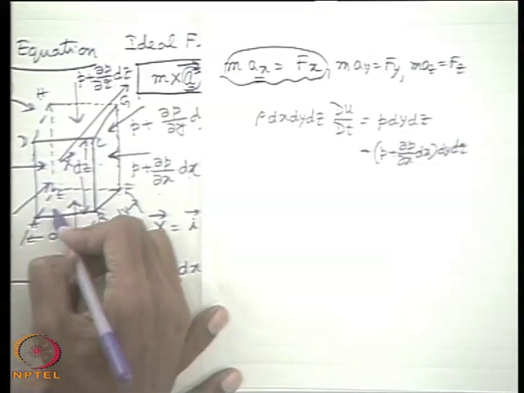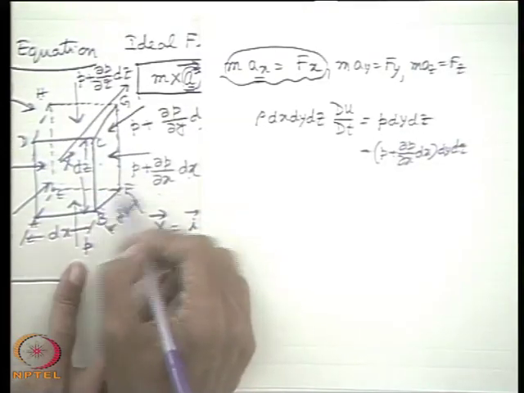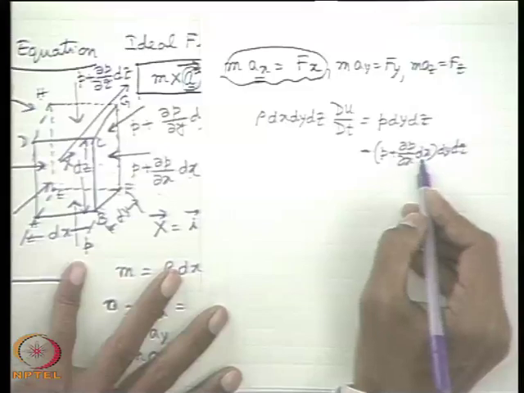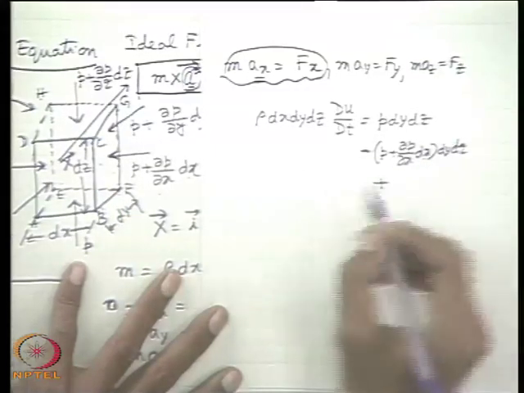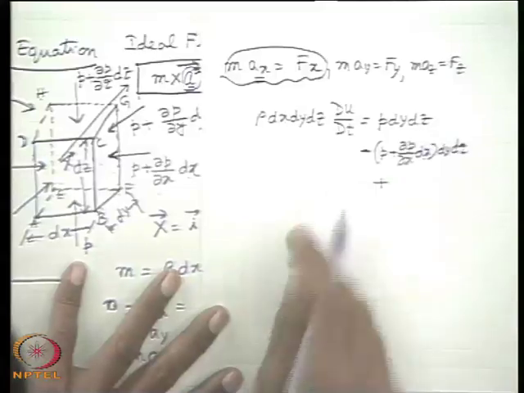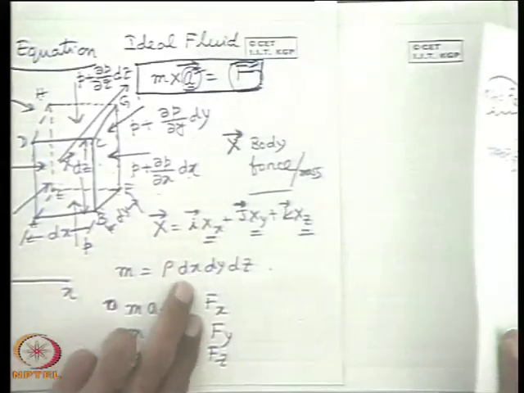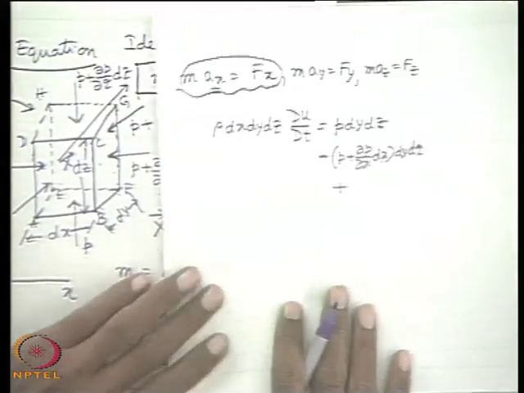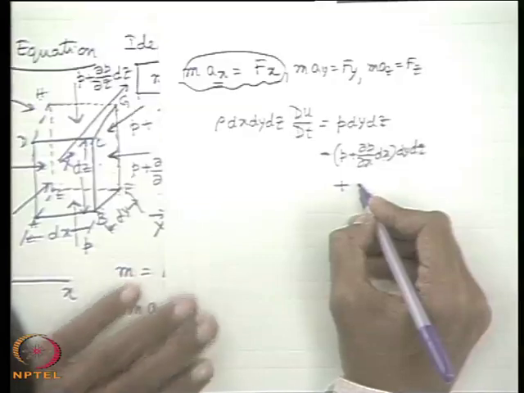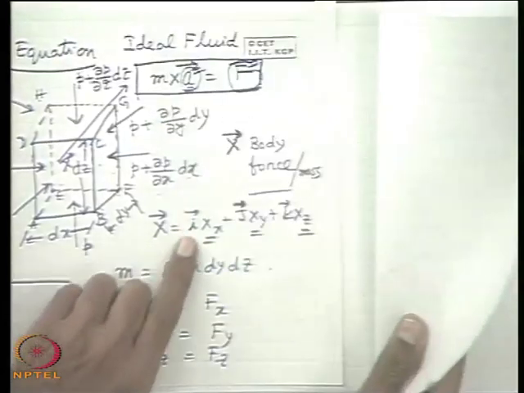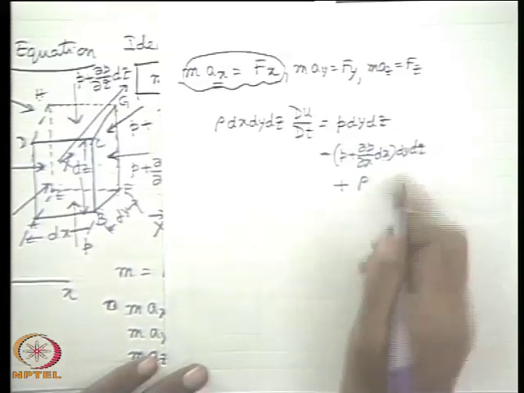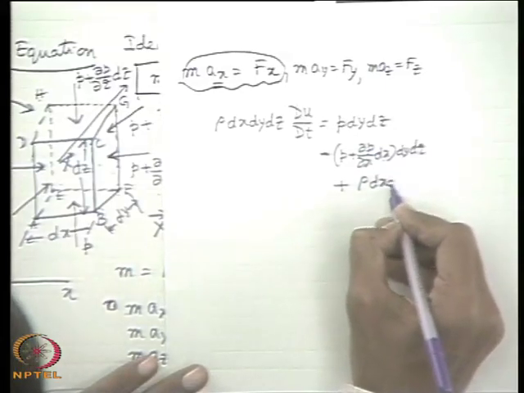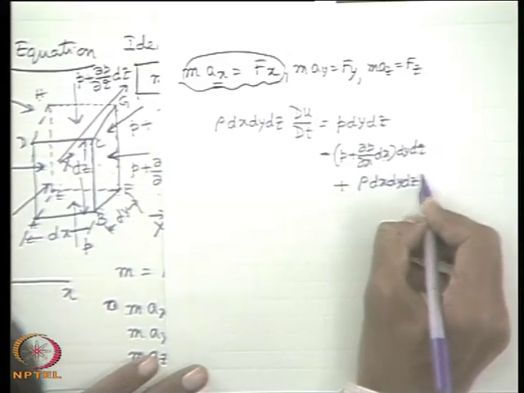P into dy dz, P plus del P del x dx into dy dz. This is the area, plus the x component of the body force. So therefore, this is rho per unit mass. This is the part, X bar is the body force per unit mass, so mass times its x component.